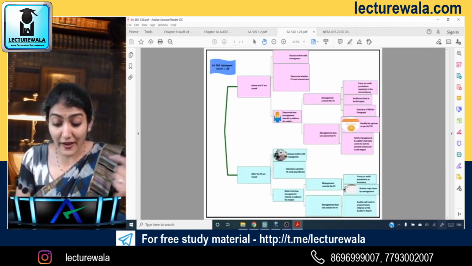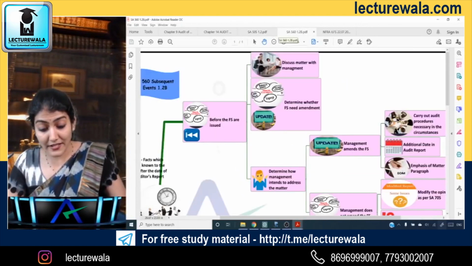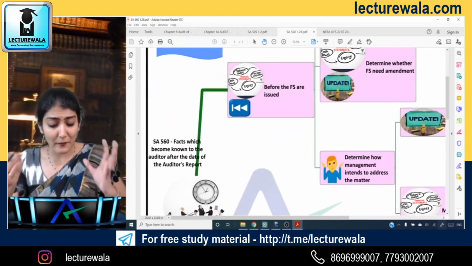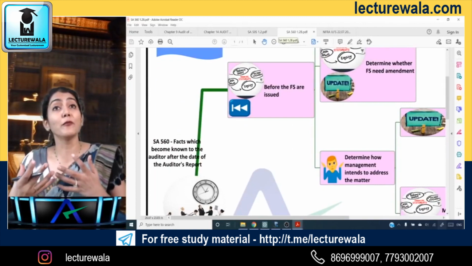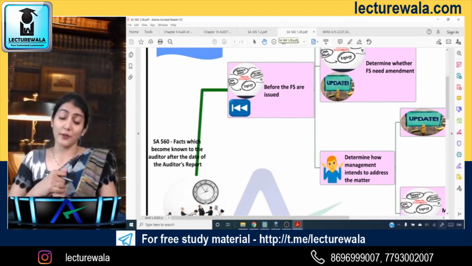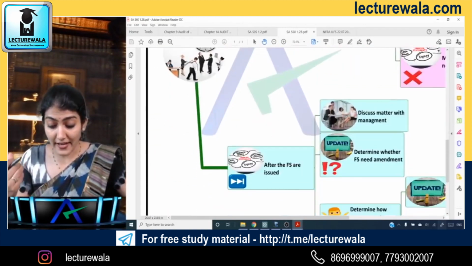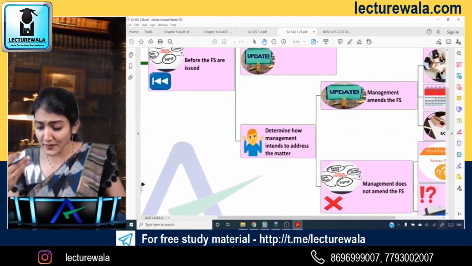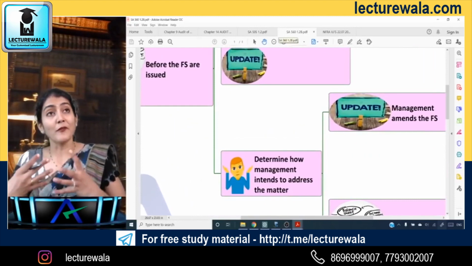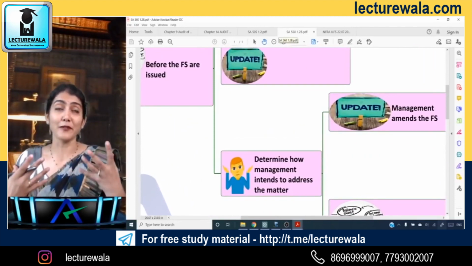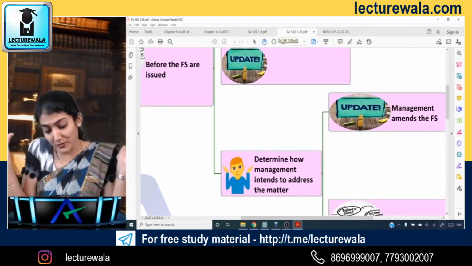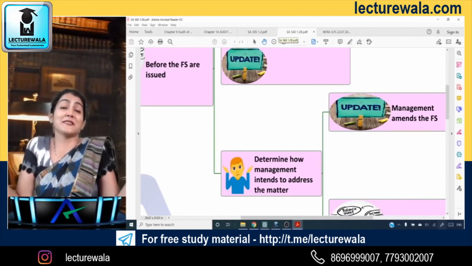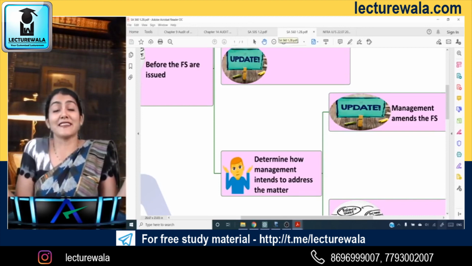Right, so if you look at 560, where you have that very challenging part, a little bit complicated: facts which become known to the auditor after the date of the audit report and before the financial statements are issued, and after the financial statements are issued. And some sort of interest in the subject also gets developed, wherein you see this emoji, determine how management intends to address the matter. So now you determine how the management has looked into it.